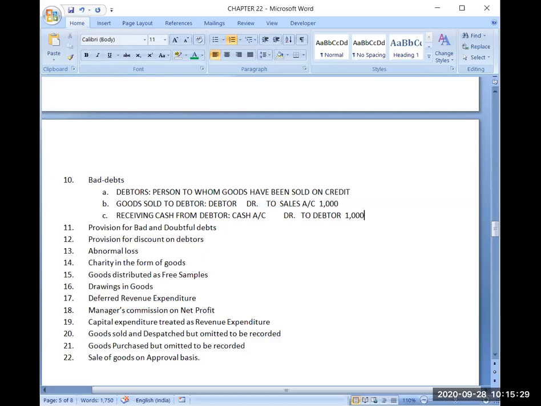And if I don't do this entry, cash account debit to debtor, what was the balance in debtor account? The balance in debtor account was rupees 1000 till this first journal entry. And what type of balance was there, debit or credit?